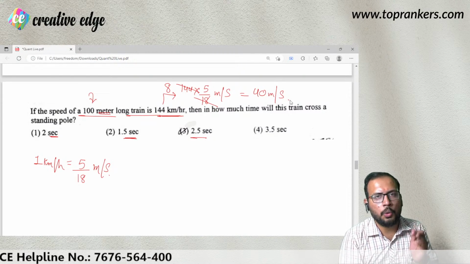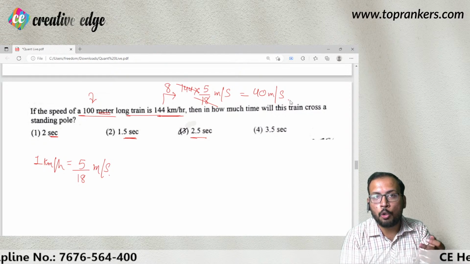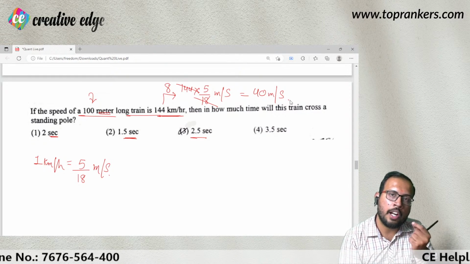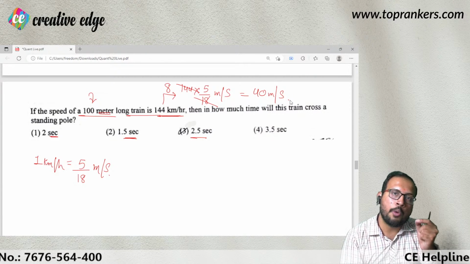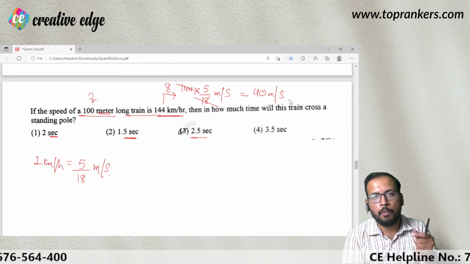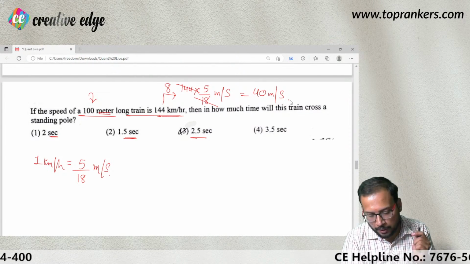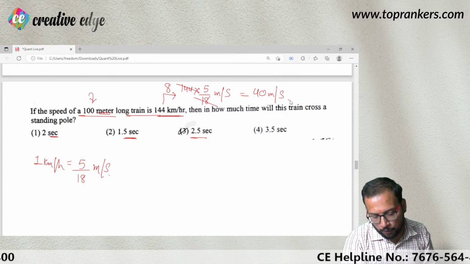So the tables are not for the sake of checking your IQ, but for the sake of understanding that in order to complete your paper quickly and on time, you should be learning tables, right?